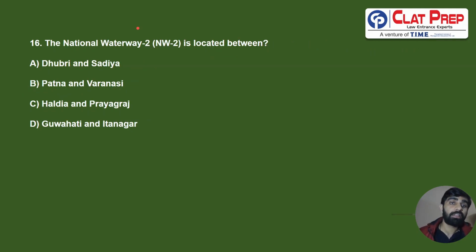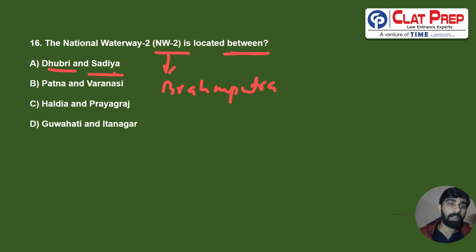Next question. The National Waterway 2, NW2, is located between. So this National Waterway 2, which is a waterway on the Brahmaputra River, is located in the state of Assam only, and it is between Dhubri and Sadia in Assam. So correct answer for 16th is going to be A.